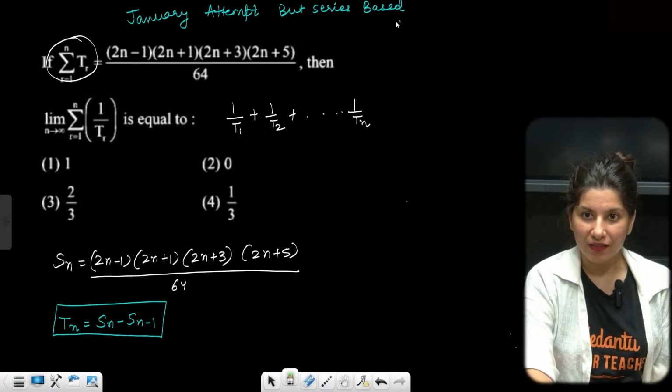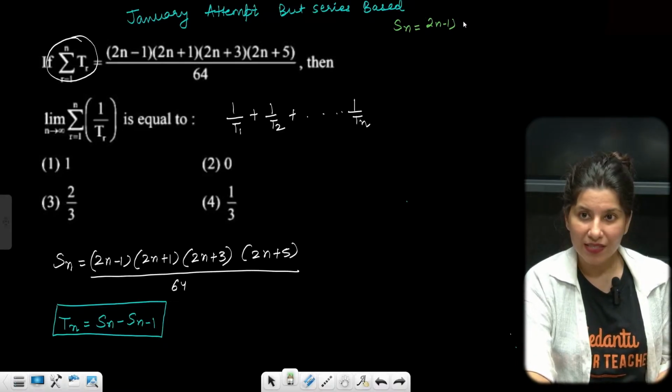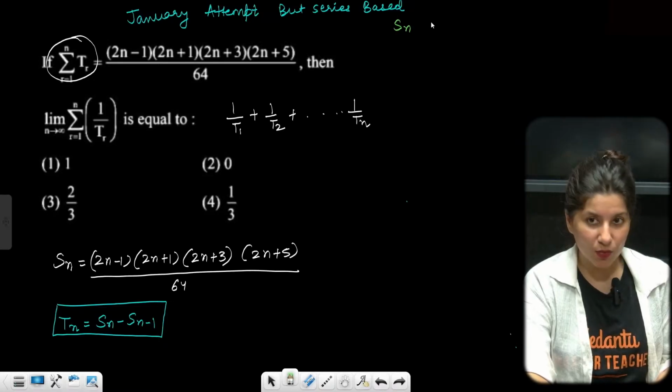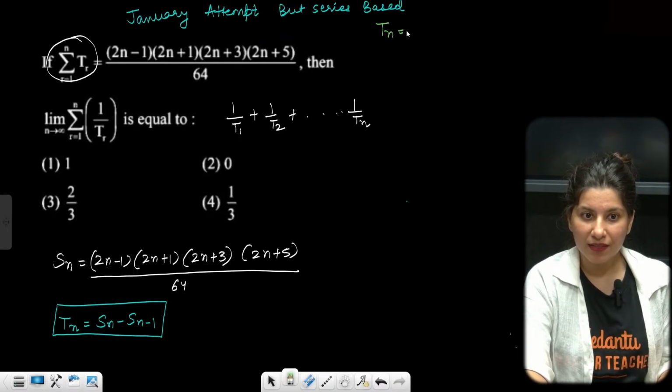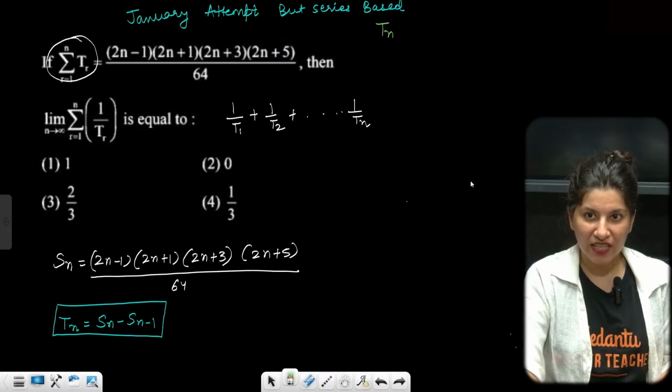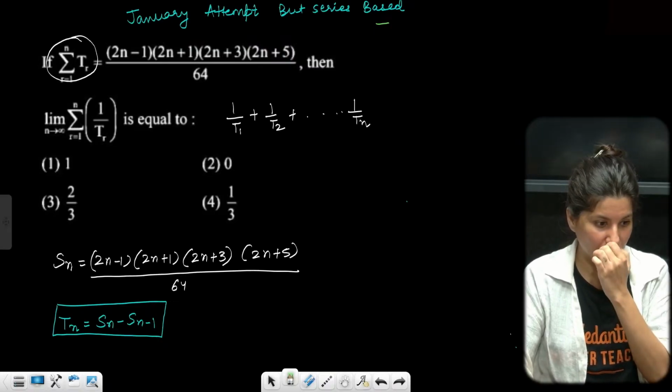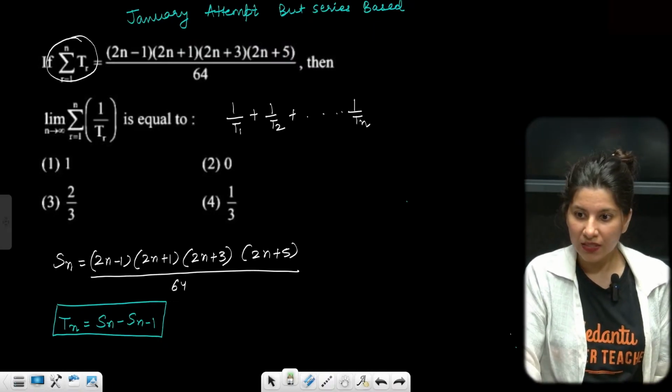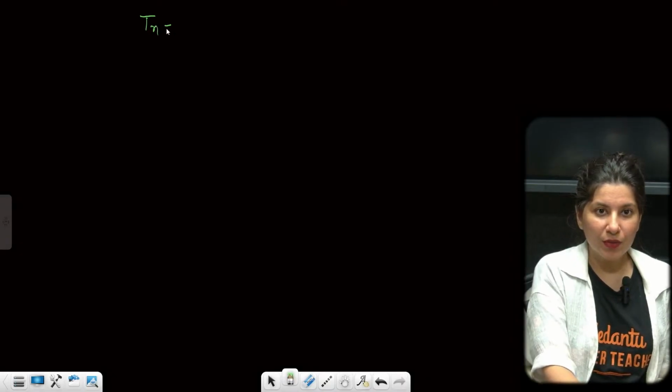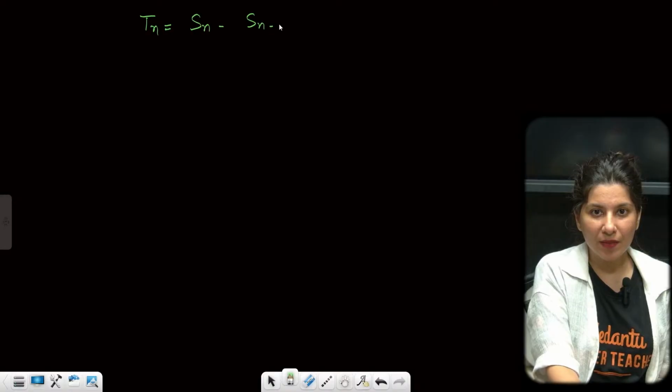So Sn is 2n minus 1. So Tn is going to be Sn minus Sn minus 1.